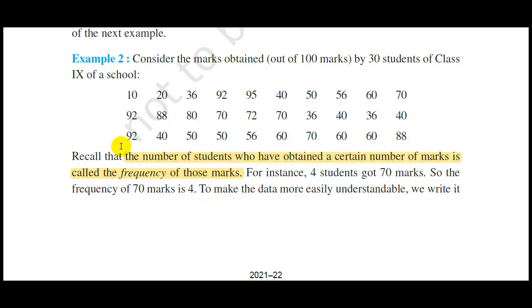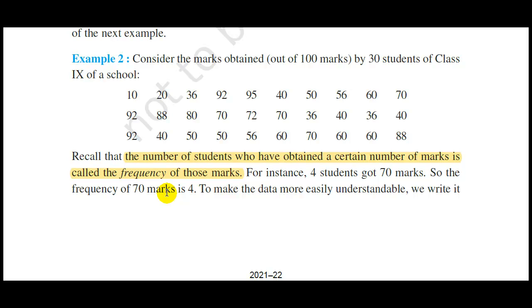So by frequency we mean the number, according to this example, the number of students who have obtained a certain number of marks is called the frequency of those marks. As you can see, the number of students who got 10 marks is only 1 student. So that 1 will be the frequency of 10 marks. And here, for example, 4 students got 70 marks. So 4 is the frequency of 70 marks.